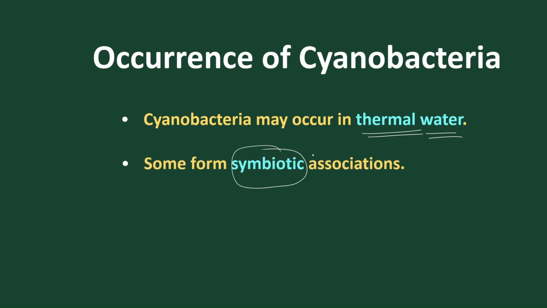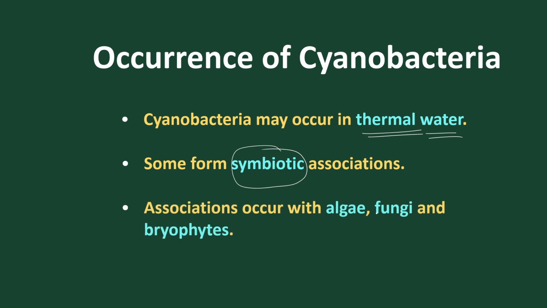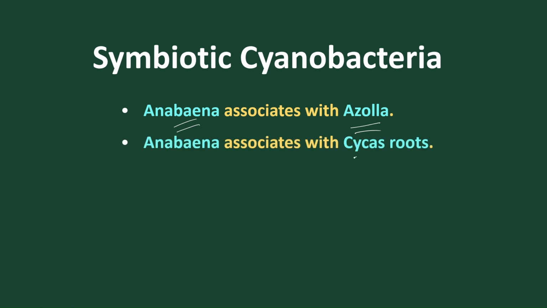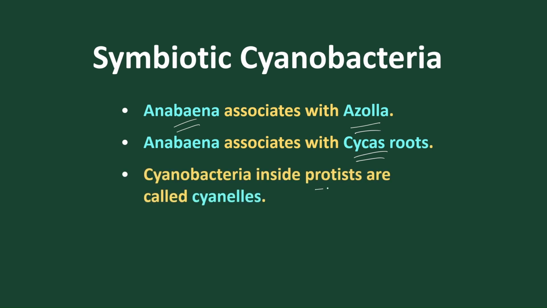They also form mutual associations with other groups of plants like algae, fungi, Bryophyta, Pteridophyta, or Gymnosperms. Symbiotic association is seen, for example Anabaena with Azolla, or cyanobacteria associate with the Cycas root to form coralloid roots, and sometimes fungi and algae associate to produce lichen. Also we find cyanobacteria present in some protista, called cyanelles. If cyanobacteria are present in symbiotic association with protista, these are called cyanelles.